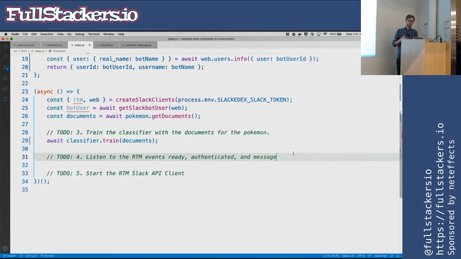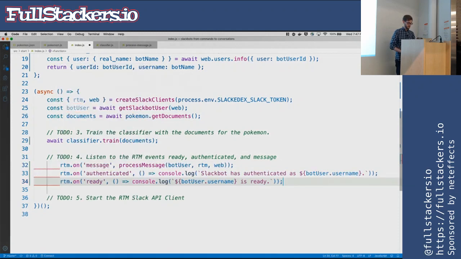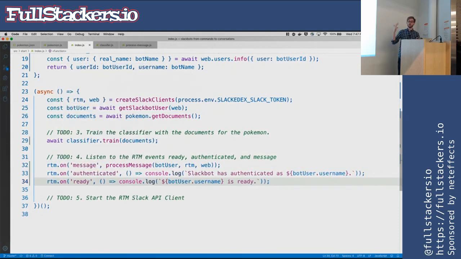Next, we should actually listen to some events. We want to use the real-time message client to listen to things, so why not do that? We're going to listen to 3 events mainly. On message, and then we are going to call that process message function, passing in the user, the real-time message client, and the web client, so we can actually do that processing.